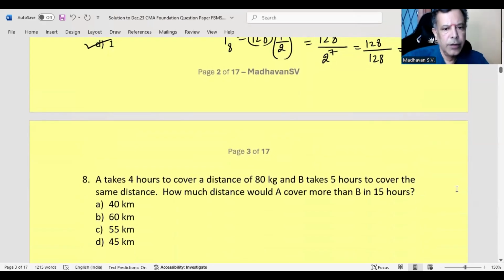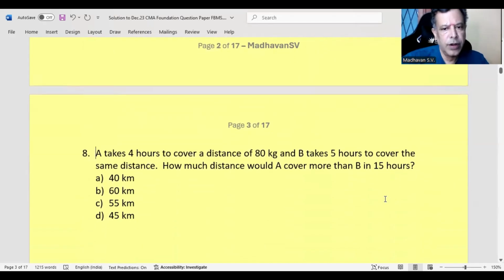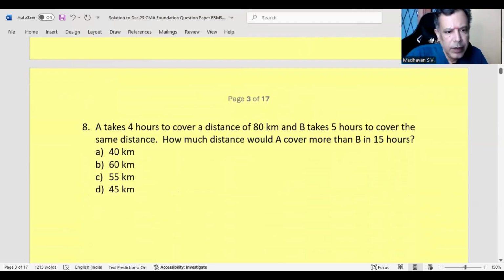A takes 4 hours to cover a distance of 80 kilometer. It should be 80 kilometer. And B takes 5 hours to cover the same distance. How much distance would A cover more than B in 15 hours? We have speed equal to distance traveled divided by time taken. This formula we have.